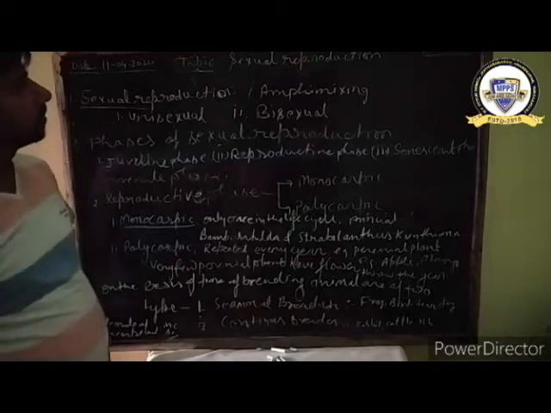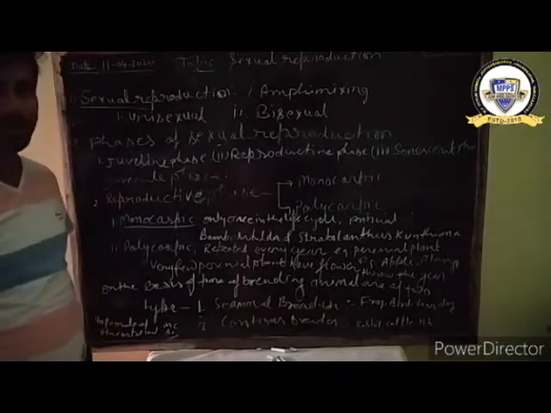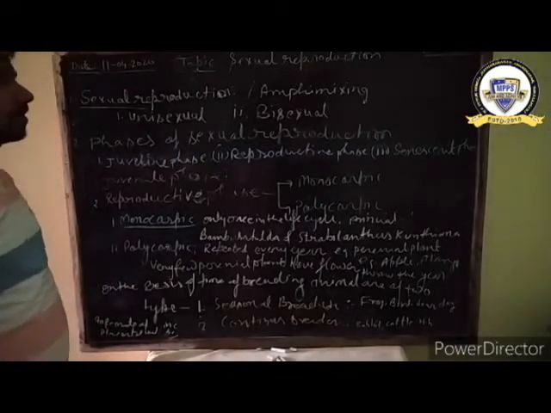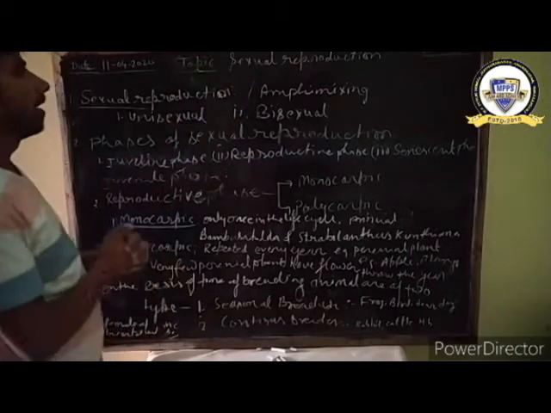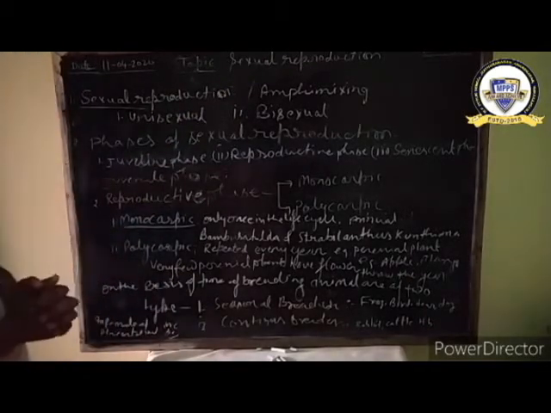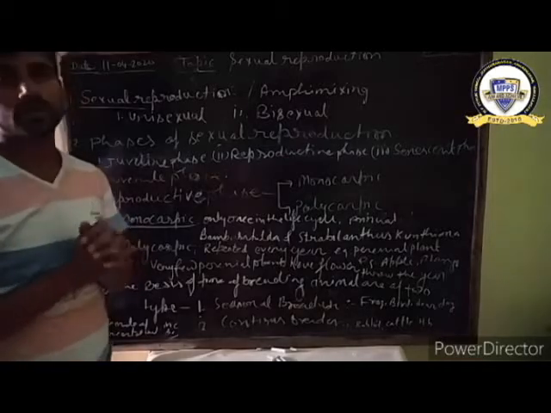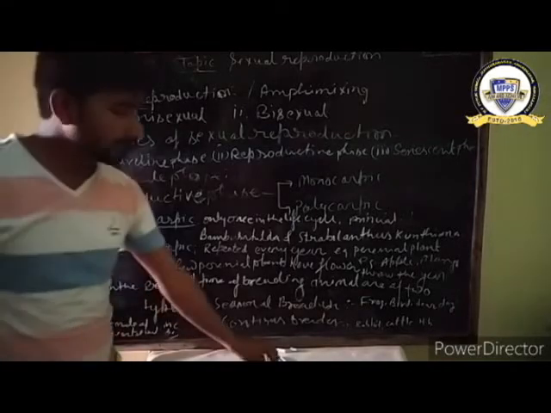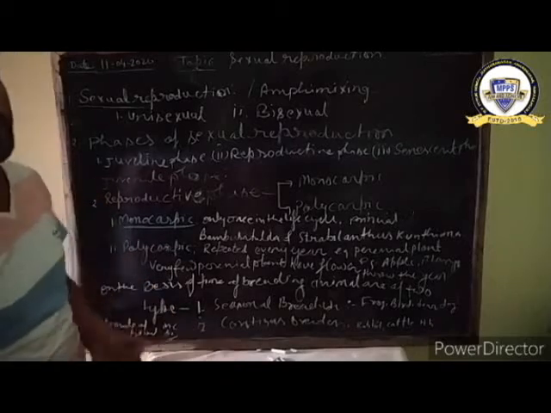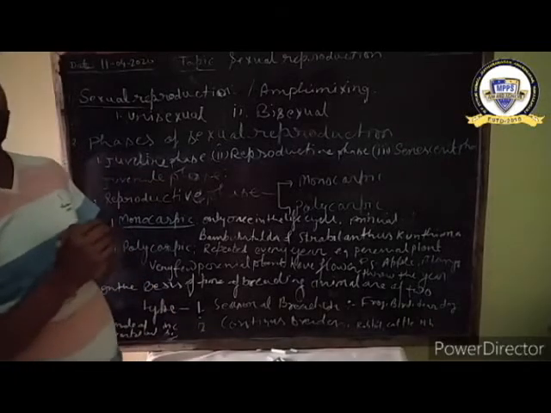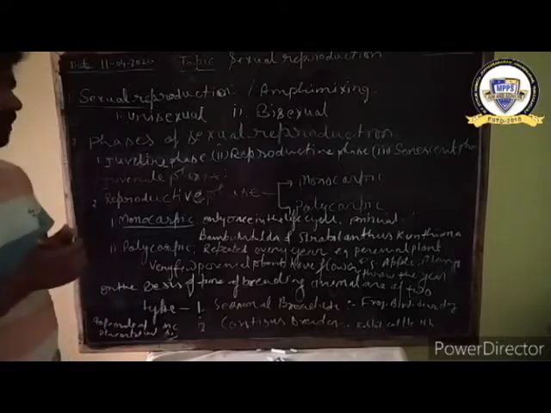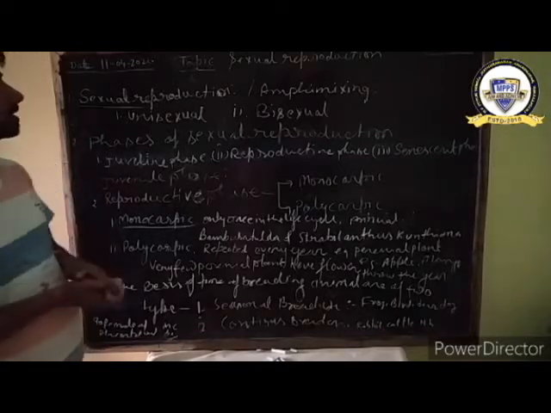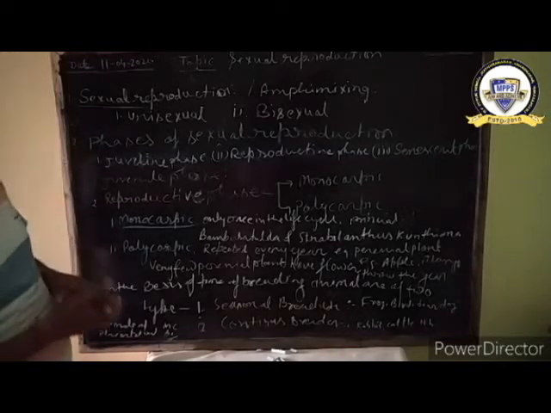In last class, we discussed asexual reproduction of class 12 standard, and today I will discuss sexual reproduction of 12 standard. First, we discuss sexual reproduction. Sexual reproduction is a biological process in which two parents are involved and form one offspring or more than one offspring of their own kind, or progeny.